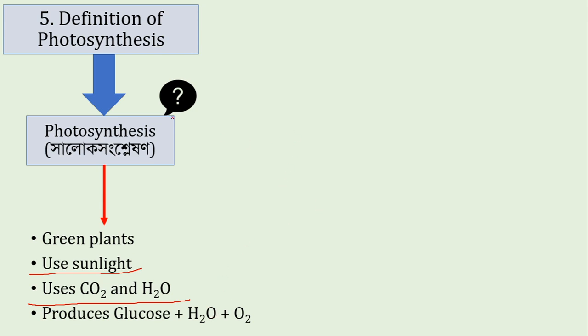We know that for photosynthesis 4 elements are absolutely necessary. The first two are two raw materials, carbon dioxide and water, and the reaction site should be chlorophyll, and the energy should be light energy. They are the 4 essential requirements to perform photosynthesis.